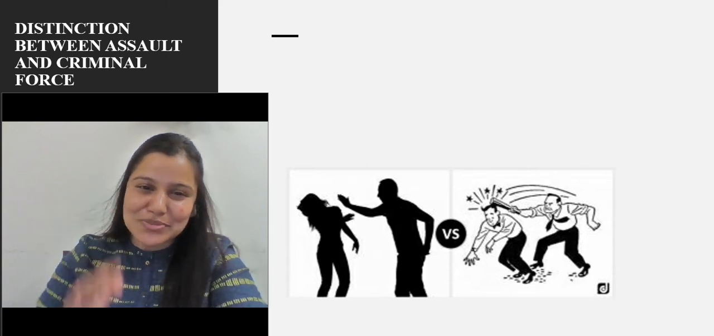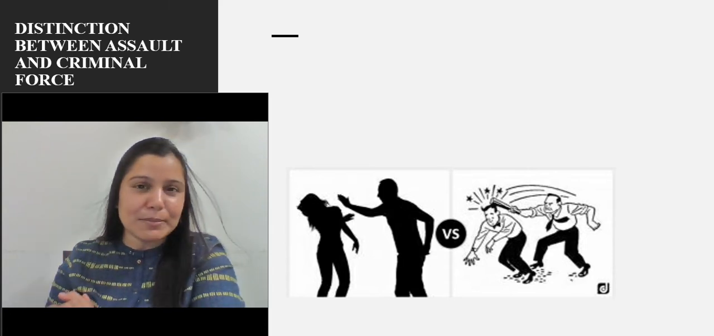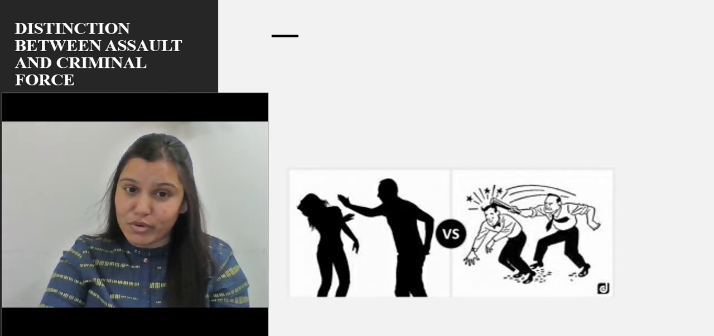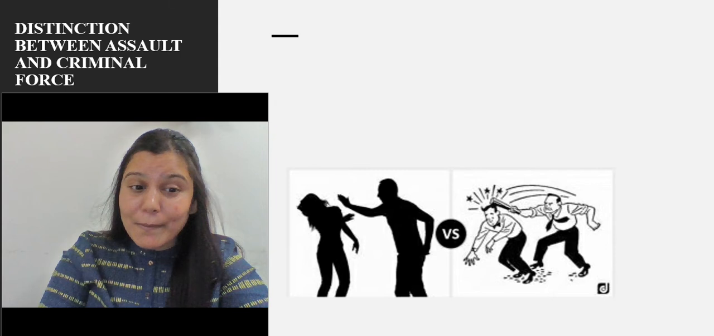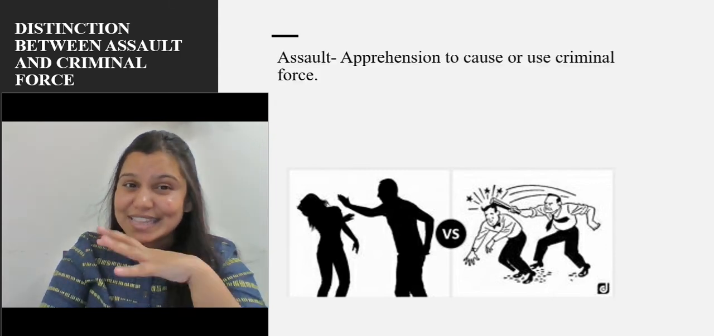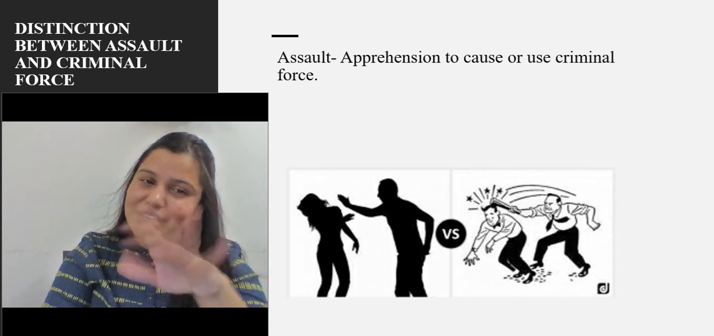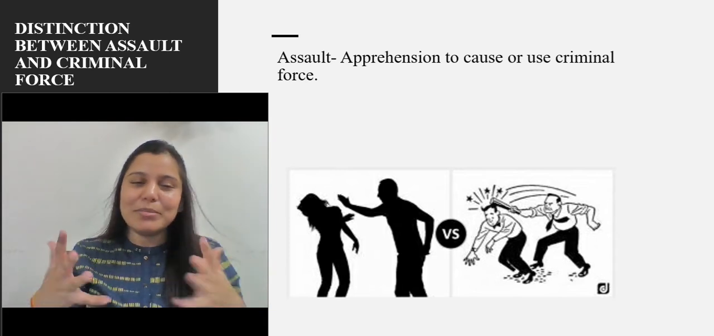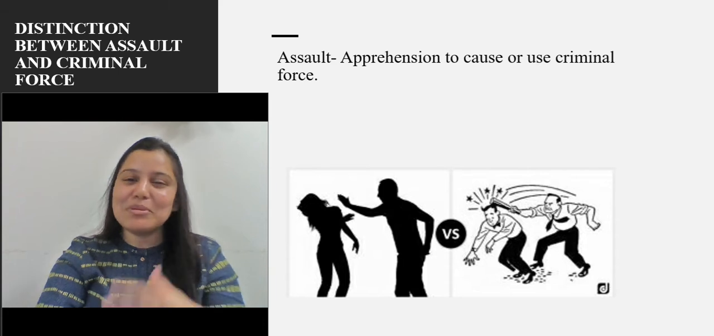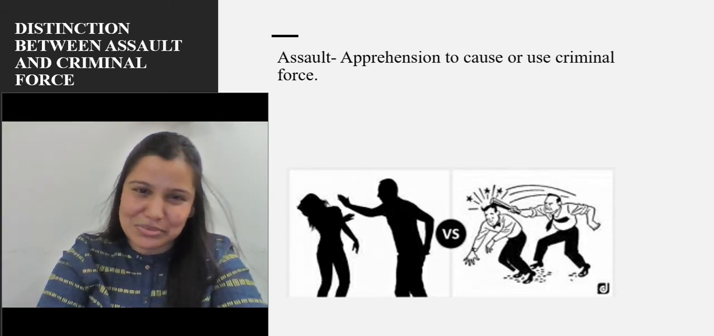Correct? So here, as you can see, the girl is under the apprehension that the man may use criminal force, right? May use criminal force. He has not used it. But in the second picture, you can clearly see that the other person actually hit the other guy. No apprehension, nothing. Just took that bat and hit that guy hard on the head, right? Or maybe hard or just a boom hard, whatever it is.